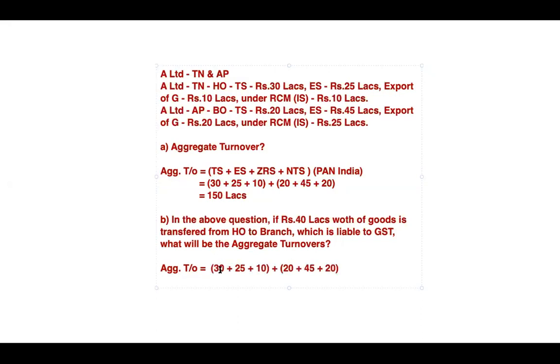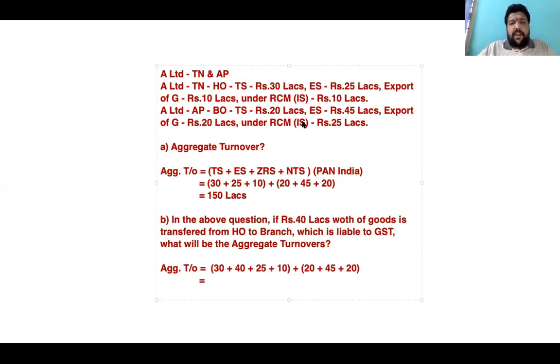Now, for question B, your answers would take you to a comfortable number of 190 lakhs. I'm keeping all the other numbers the same, but I have added the 40 lakhs here. No, sir, that is stock transfer, stock receipt contra. It will get knocked off automatically when we make our accounting entries.